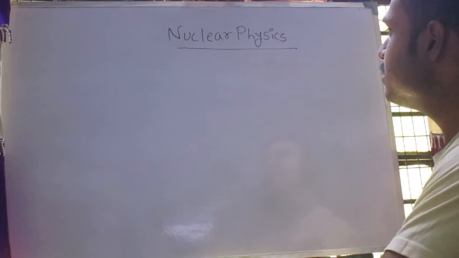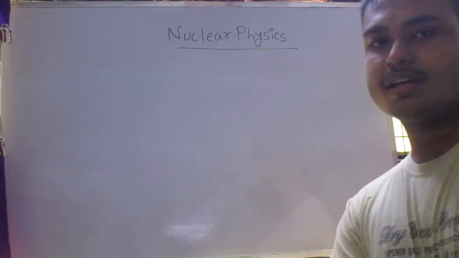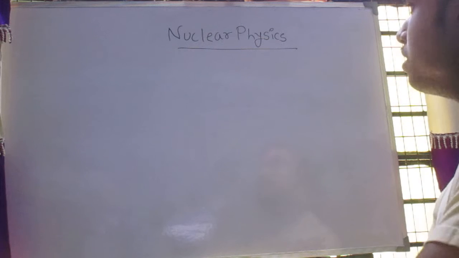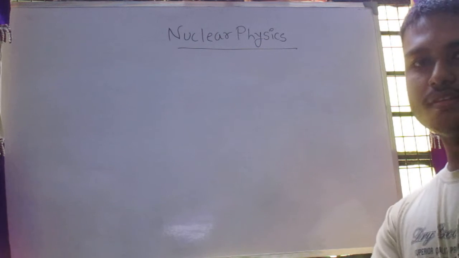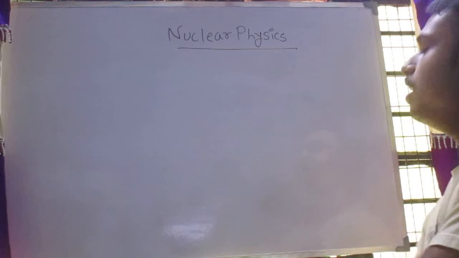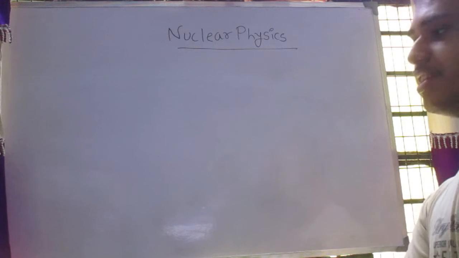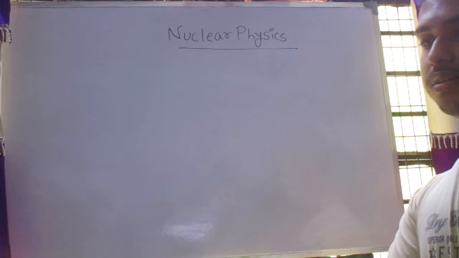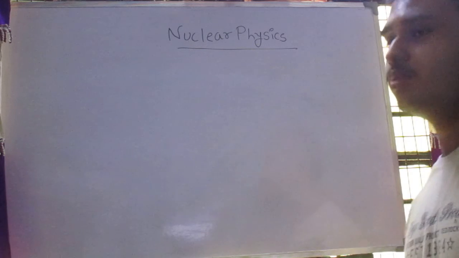Before going to discuss nuclear physics, I want to tell you a story. In the year 1909, the scientist Rutherford gave an assignment to his students, and his students noticed and informed Rutherford that some non-describable events were occurring there.